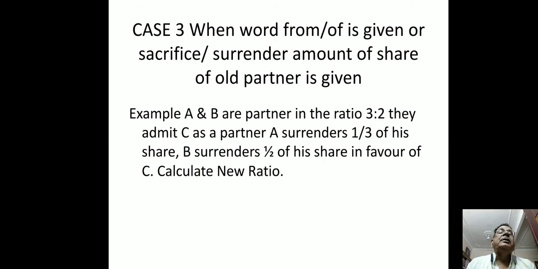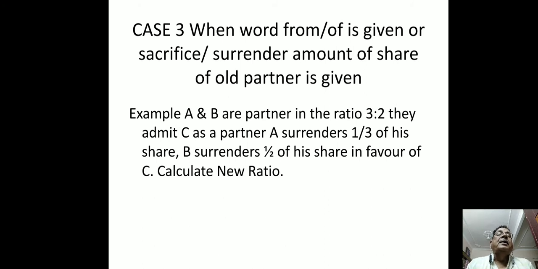Now case 3: when the ratio of sacrifice, or the surrender amount of share of the old partner, is given. This can also be explained by means of an example.